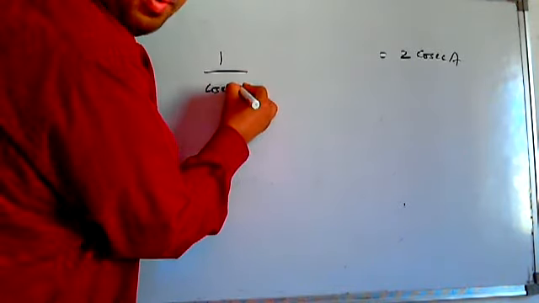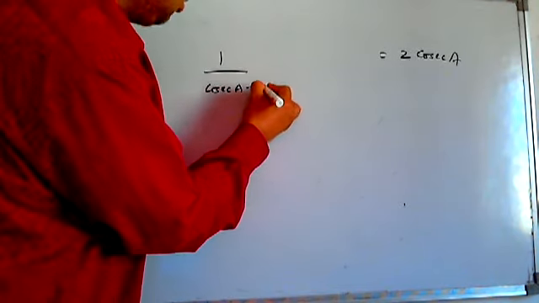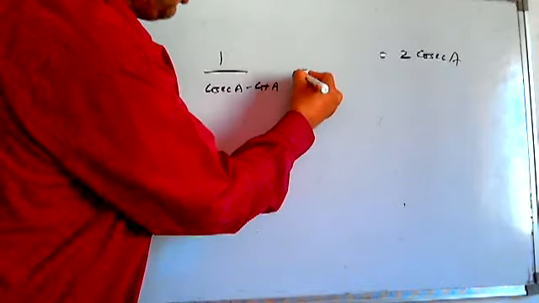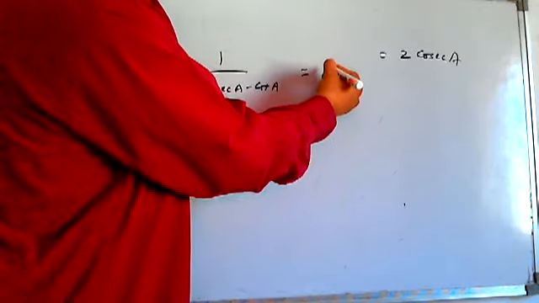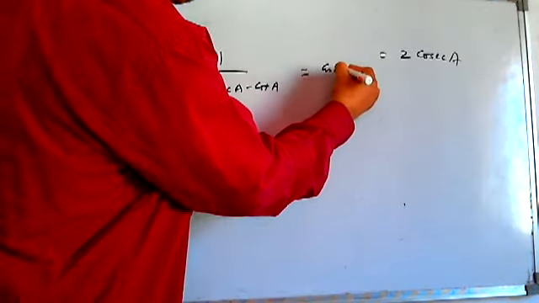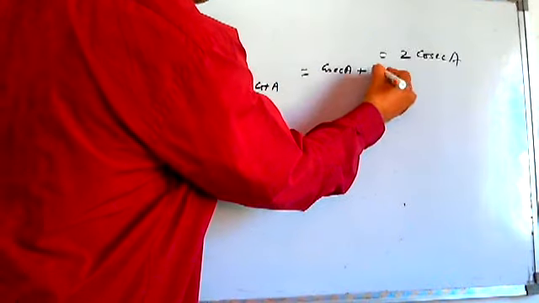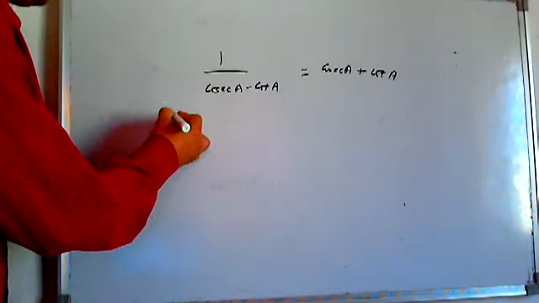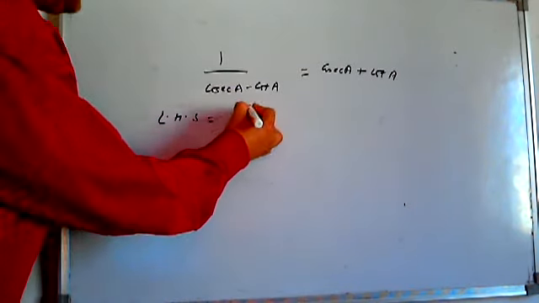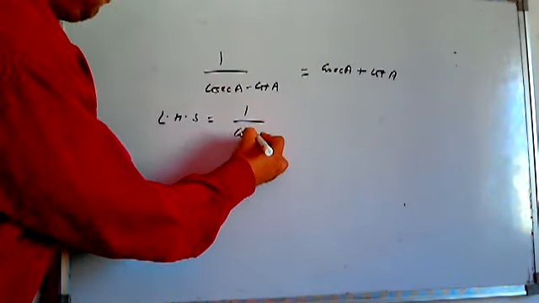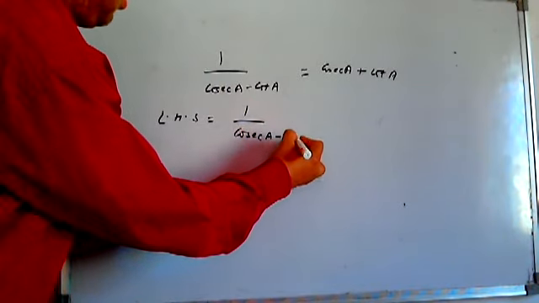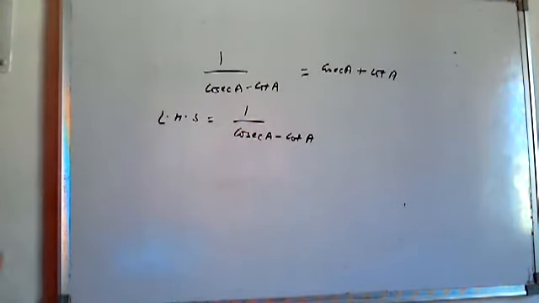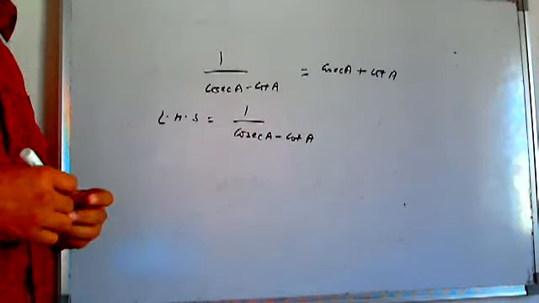Okay, I'm just writing: 1 by (cosec a minus cot a) is equal to cosec a plus cot a. See here, this is the LHS. As usual, I have told you all the time, you write LHS: 1 by (cosec a minus cot a). And just keep an eye on the RHS also.